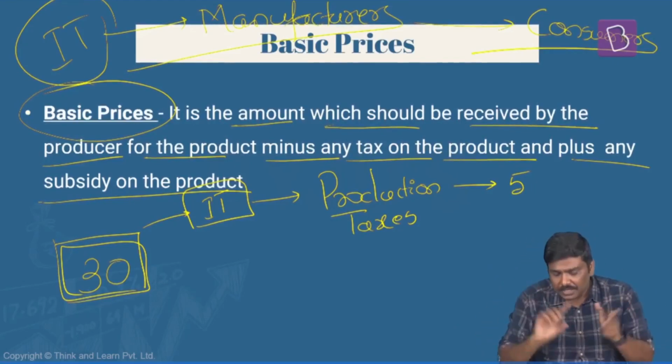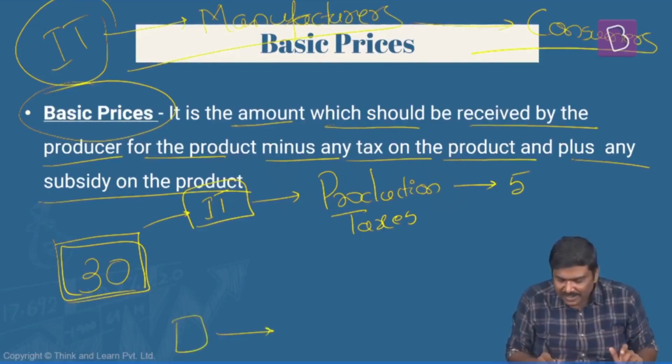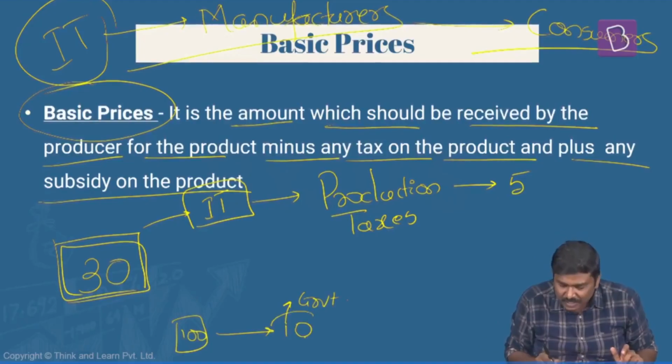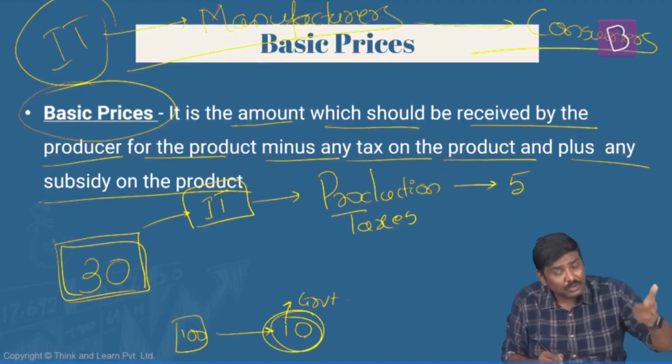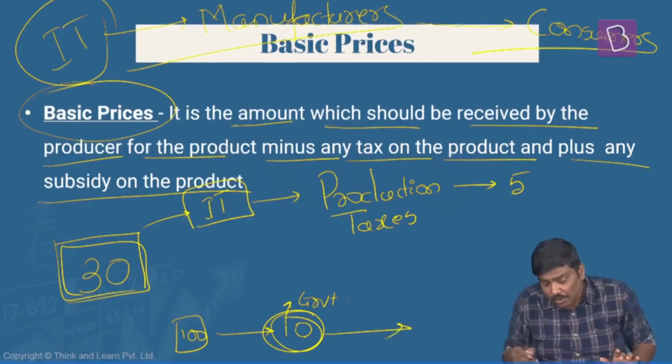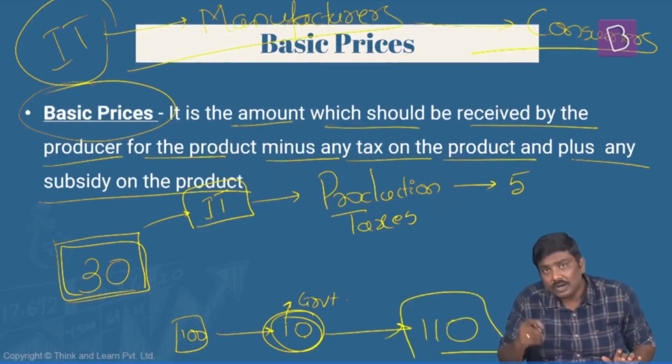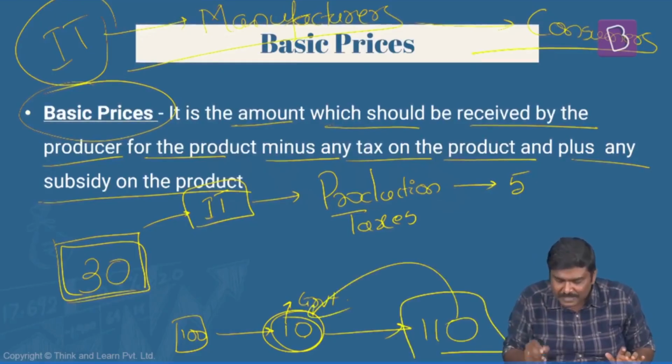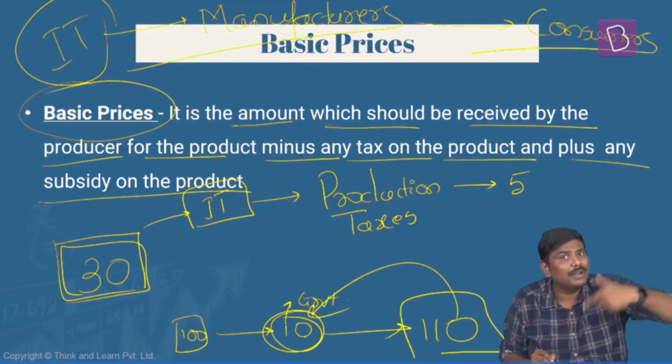For example, imagine here is a manufacturer. He has paid a 10 rupee indirect tax to the government and the cost is, let's say, 100 rupees. Do you think this 10 rupees that the manufacturer has paid to the government, he'll pay out of his pocket? Absolutely no. When he sells the product to you, he'll simply sell the product at 110 rupees, out of which 10 rupees is nothing but the tax that he has already paid to the government.